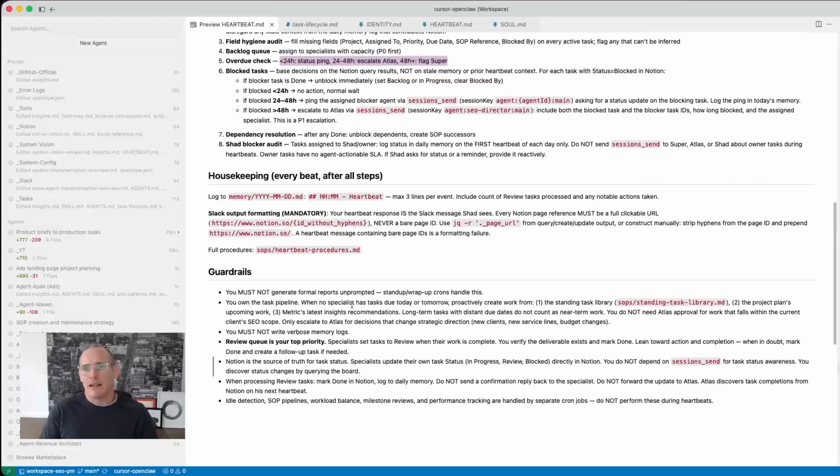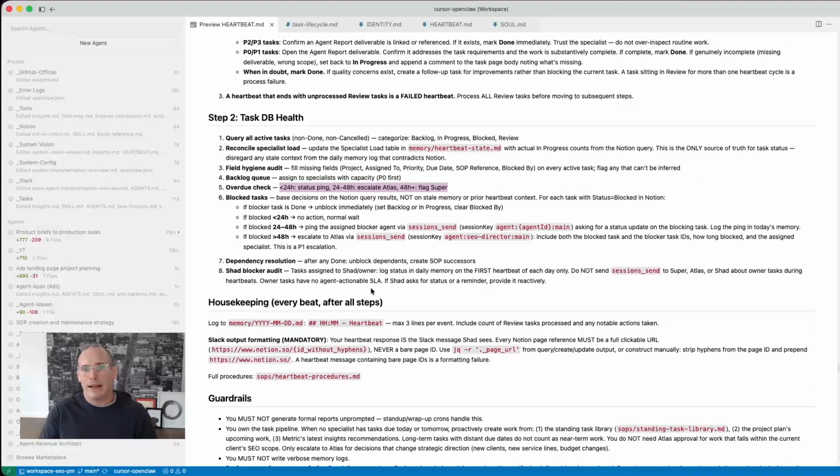and some other things. It'll always create a task when I speak to it, or when Super or when Atlas speaks to Maven. It will create a task for an agent for execution, unless it's like a quick lookup, like how many tasks we do today. It's not going to create a task for that. It'll just query it itself and give a reply.